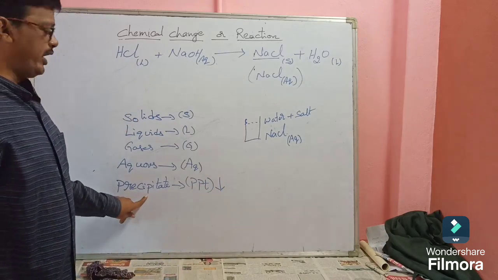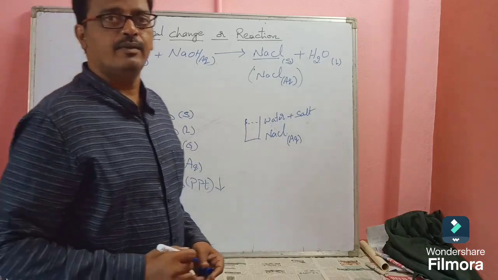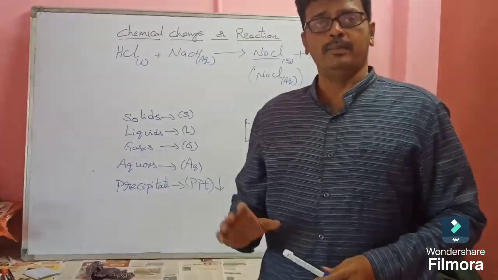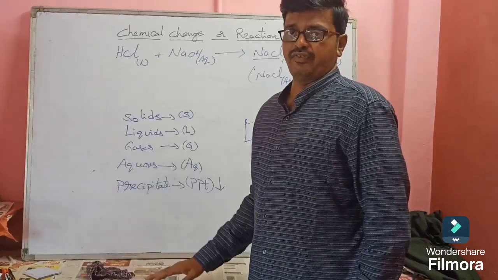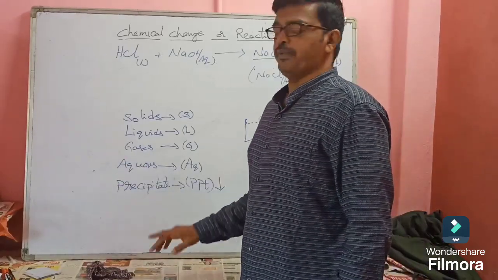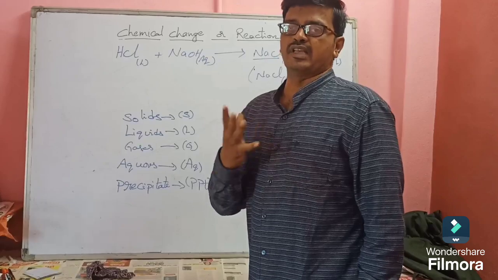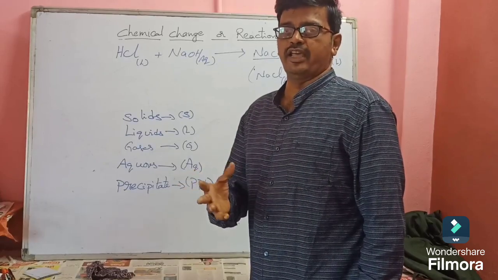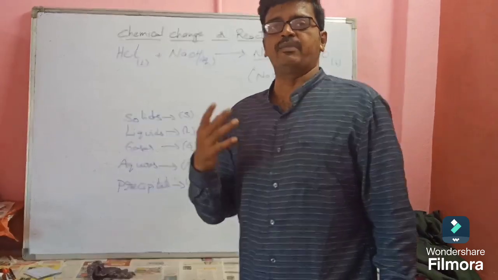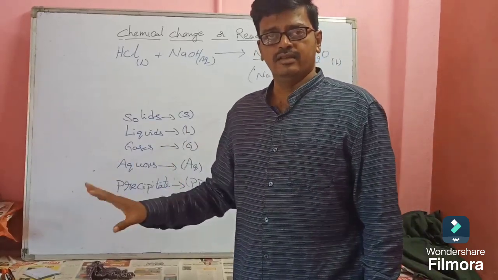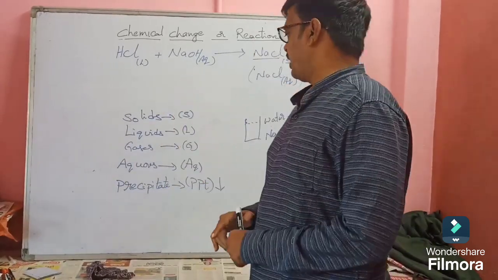Okay, next, very important: precipitate. So what is it? Some reactions are there, and in further classes we will learn what is meant by precipitate. The insoluble salt which is formed in a chemical change is called a precipitate.